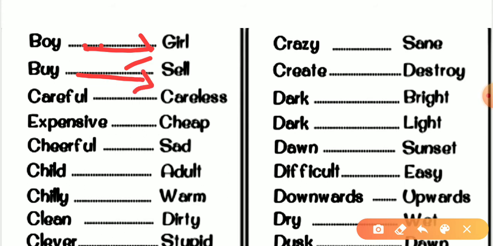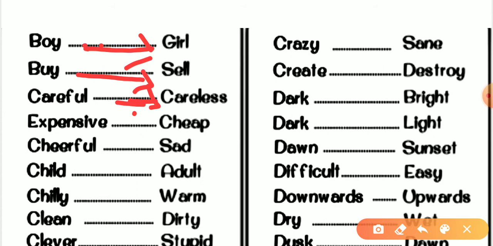Careful. In the classroom, some students keep their notebooks in a very good way. They decorate them, and some of them will not. They make them dirty. The cover and the front pages will be destroyed. So that's called careless. So the opposite of careful is careless.